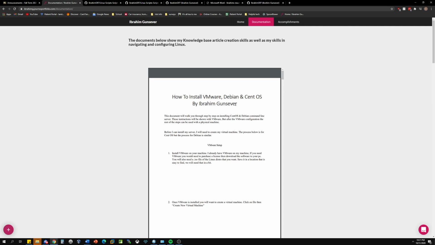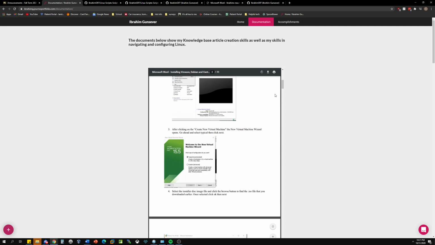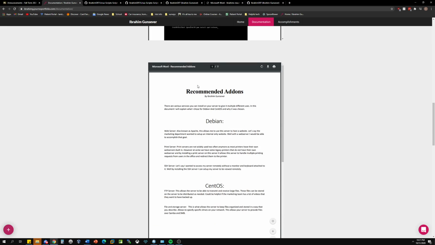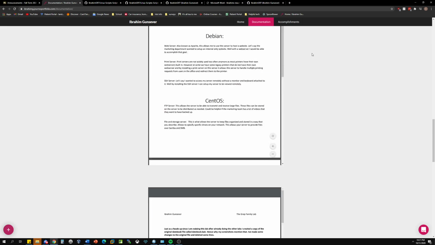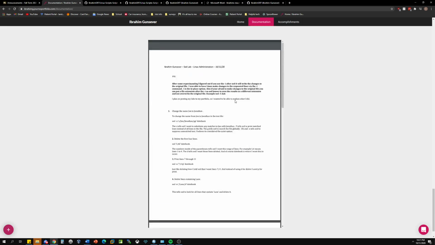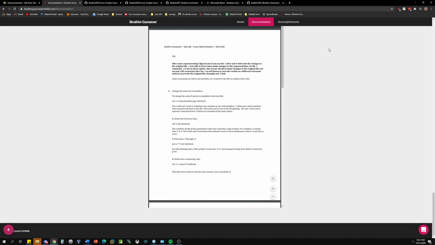So it's the initial setup lab. It's the continuing setup lab. I have the recommended add-ons that go with the first lab. I have the grep family lab, and I have the sed lab. The sed and the grep labs have been one of the most difficult labs for me, and it answers question number 2, which is, what is the moment you're most proud of?